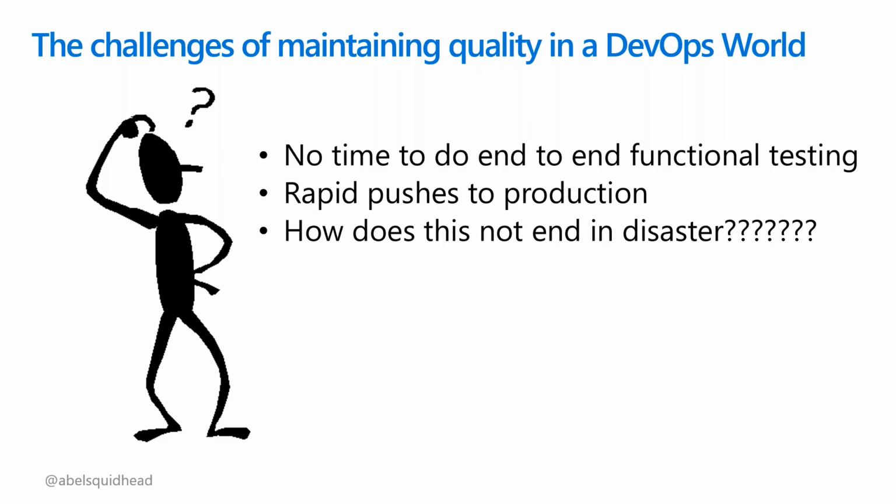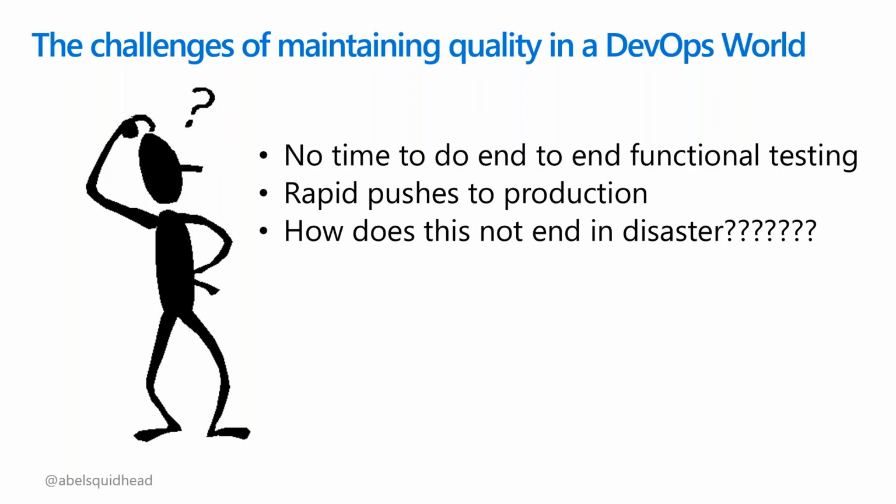The problem with an approach like this, number one, is you will never be able to burn down that mountain of bugs completely. You've built up so much technical debt that it's impossible to burn through the entire thing, right? But hopefully you can get all the most important stuff burned down and your quality is good enough. But the other problem is this takes an incredibly long time to do. So for a big product, it can take months. For a massive product like, I don't know, say Windows or something like that, to run full functional end-to-end testing could take up to a year, right? I mean, we're talking massive amounts of testing effort.